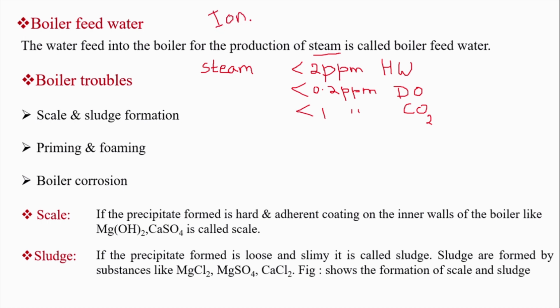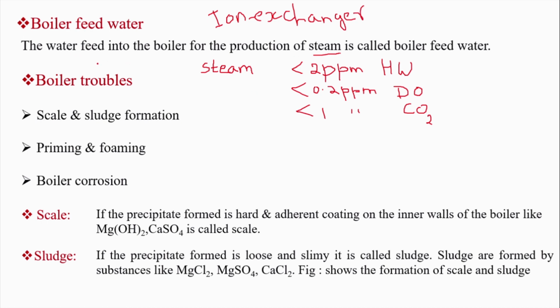So what is the role of this ion exchanger? It softens the hard water, or it removes all the ions present in the water and makes the water soft. It converts hard water into soft water.